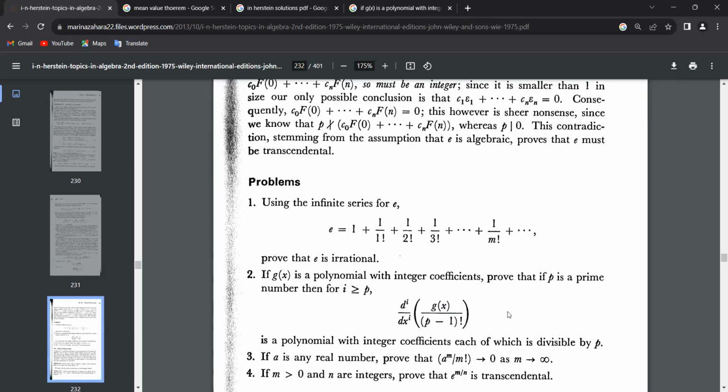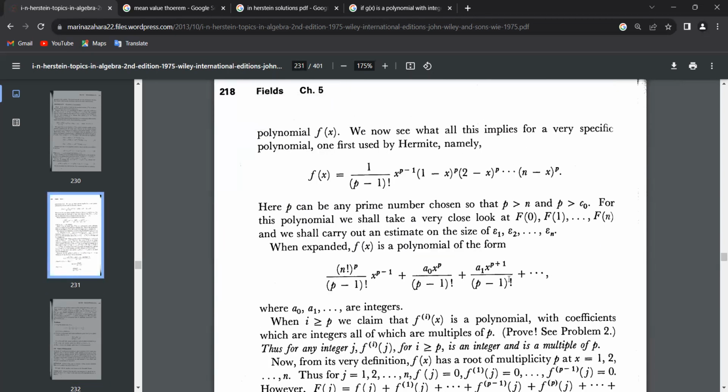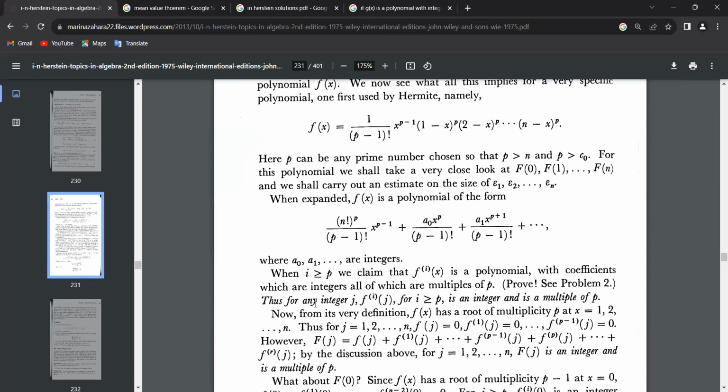So this just makes it a bit more clear. Here he says, thus for any integer j, the ith derivative f_i of j, for i greater than or equal to p, is an integer and is a multiple of p, because its coefficients are all integers that are multiples of p. So you add them up, it is definitely divisible by p.